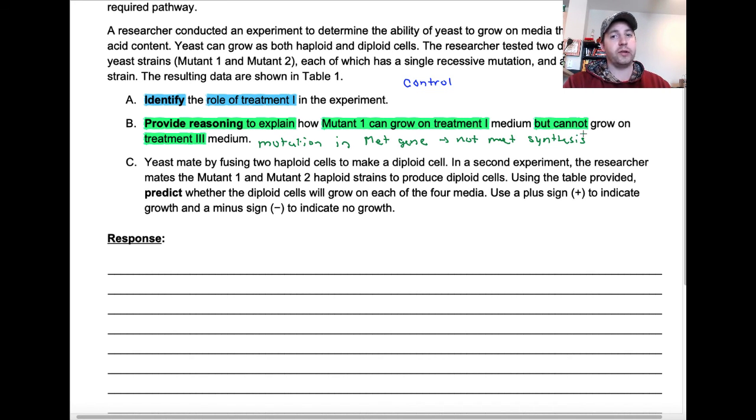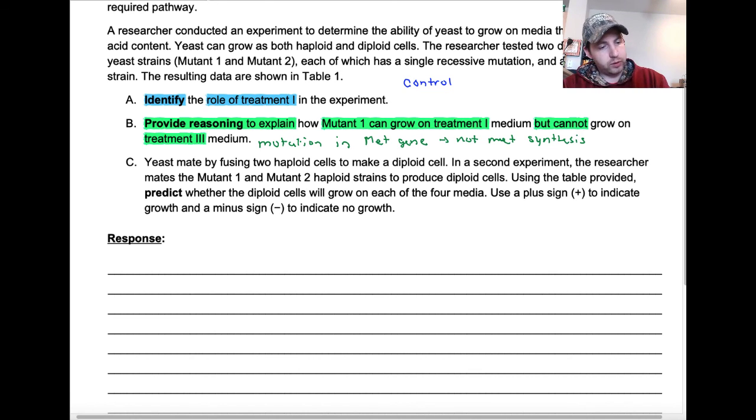Now let's move on to the last part. Part C says yeast mate by fusing 2 haploid cells to make a diploid cell. In another experiment, the researcher made the mutant 1 and the mutant 2 haploid strains to produce diploid cells. Using the table provided, predict whether diploid cells will grow on each of the 4 media. Use a plus sign to indicate growth and a minus sign to indicate no growth.